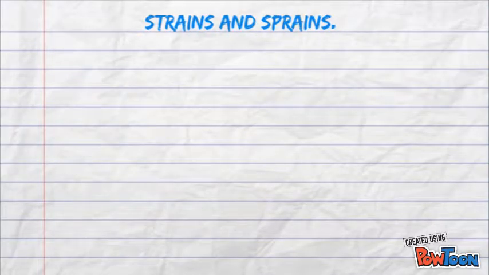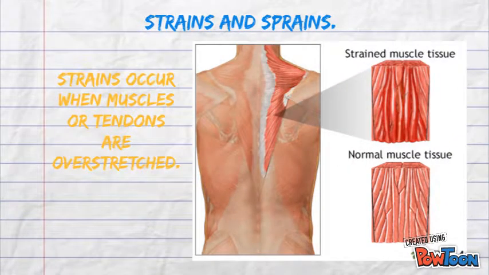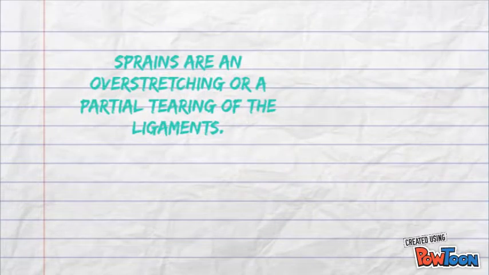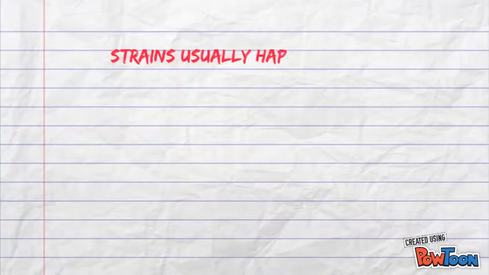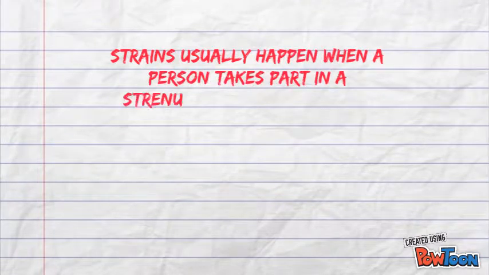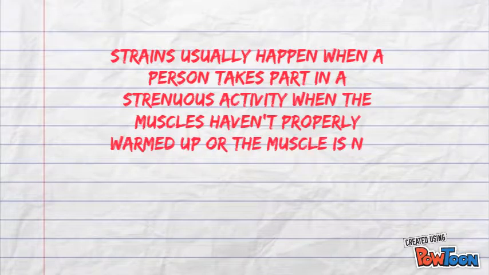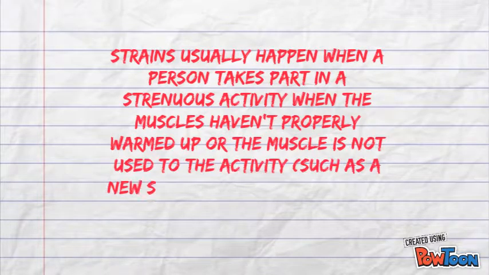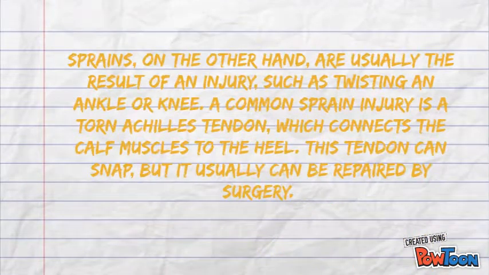Strains and sprains. Strains occur when muscles or tendons are overstretched. Sprains are an overstretching or a partial tearing of the ligaments. Strains usually happen when a person takes part in a strenuous activity when the muscles haven't properly warmed up or the muscle is not used to the activity, such as a new sport or playing a familiar sport after a long break. Sprains, on the other hand, are usually the result of an injury, such as twisting an ankle or knee.